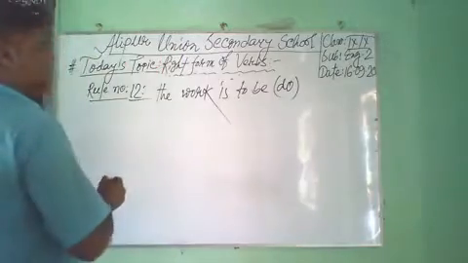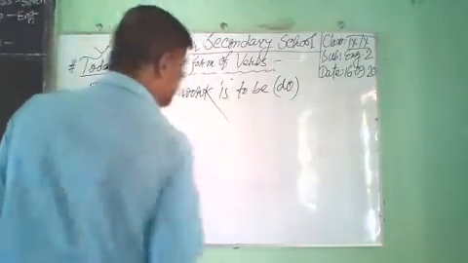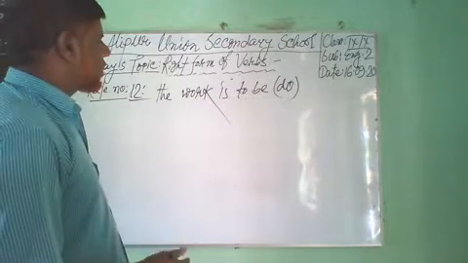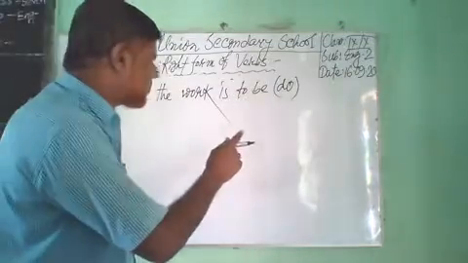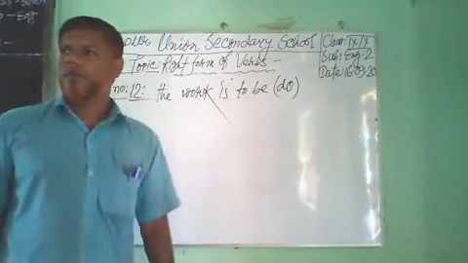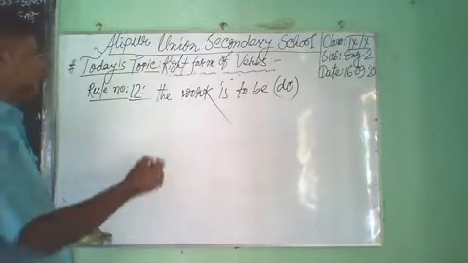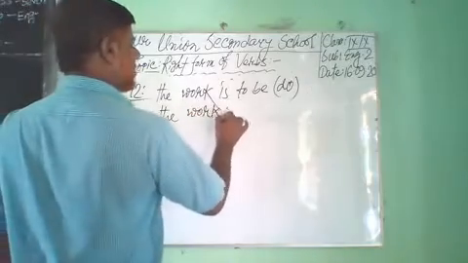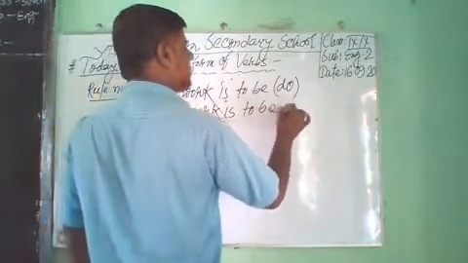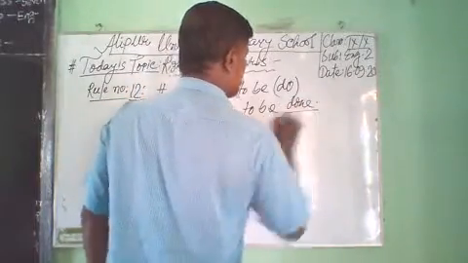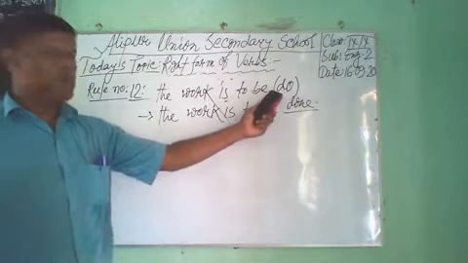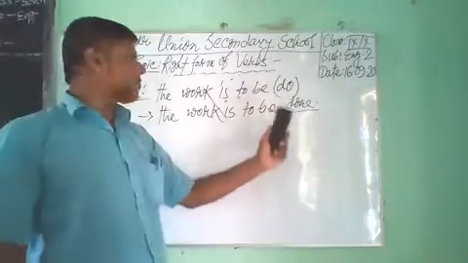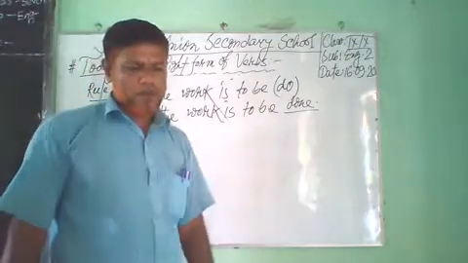Dear student, the verb is to be do. If any verb is used after to be, verb will be verb 3. Have you understood? The work is to be done. Dear student, do is the present form, done is the past participle form. Have you understood?